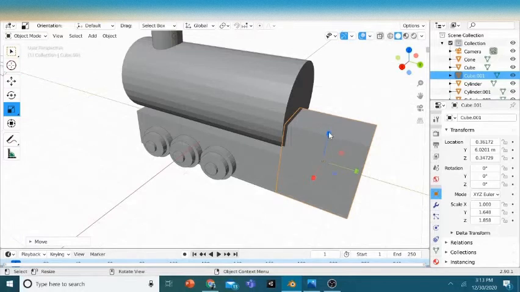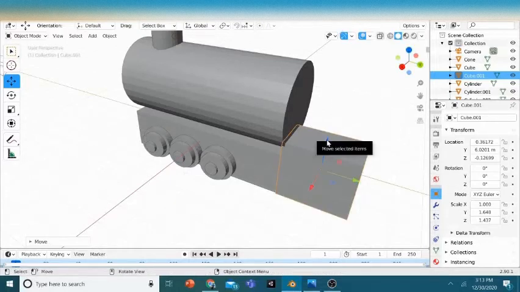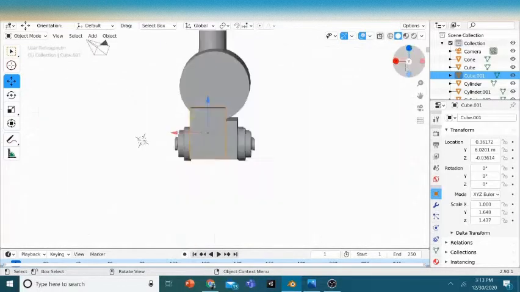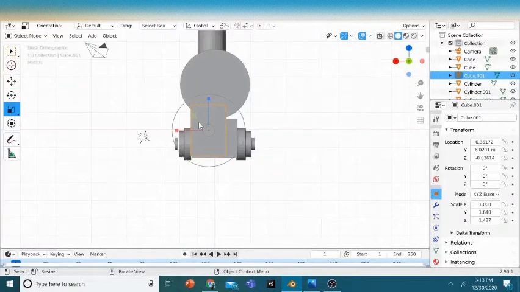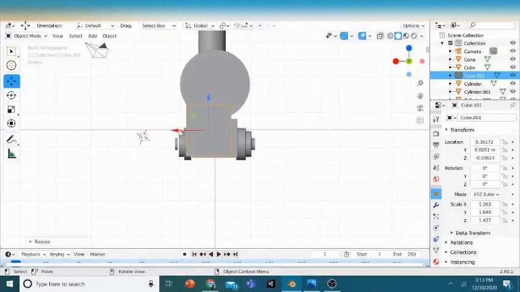I think that's good. Well, not that good. We're just gonna scale it and, yeah, I think that's good.